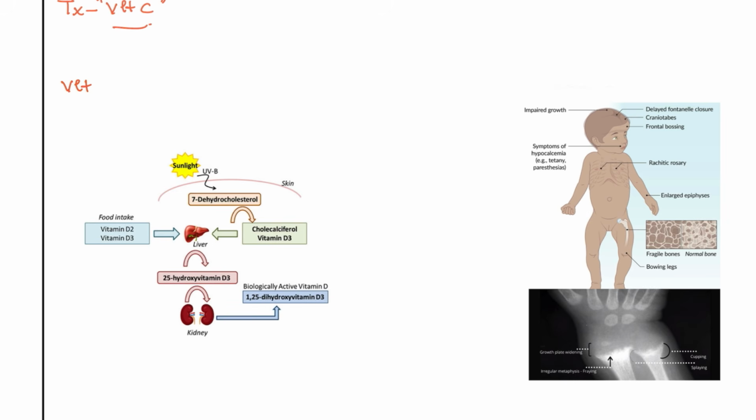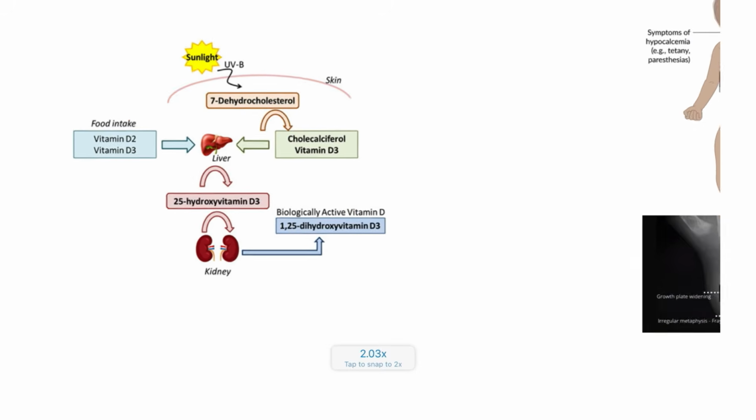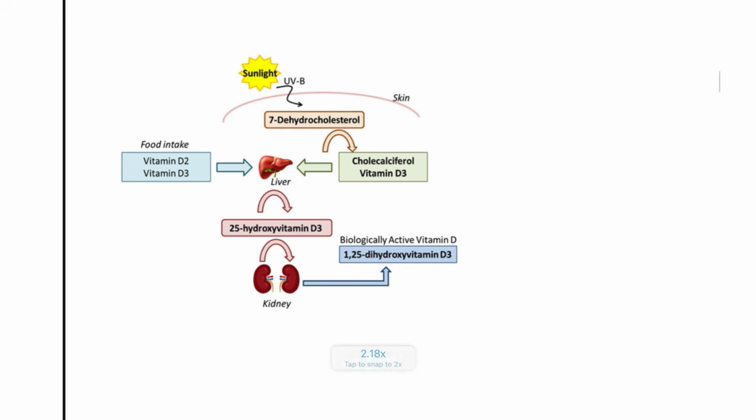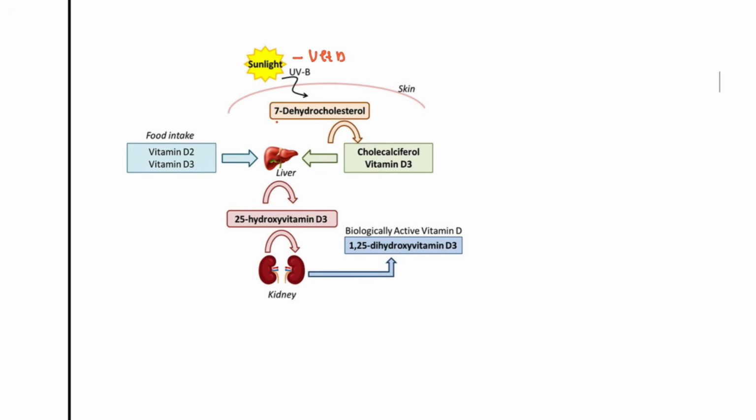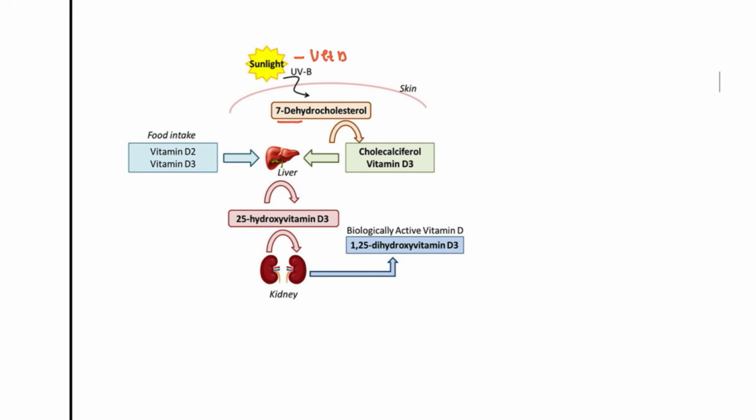vitamin D deficiency, that is the presentation of rickets. So in the patients of rickets, you first need to understand the mechanism. From the sunlight we are going to get the vitamin D. On the skin it is converted from 7-dehydrocholesterol, and from the liver it is going to add the cholecalciferol, and from the kidney it is going to add the 1-hydroxyl group, which is the vitamin that we are going to get.